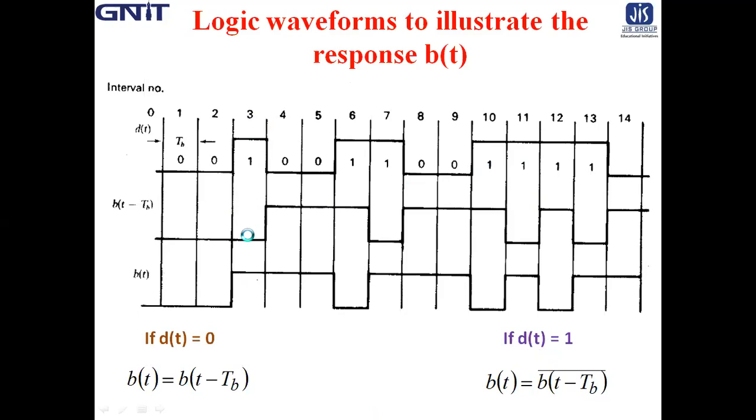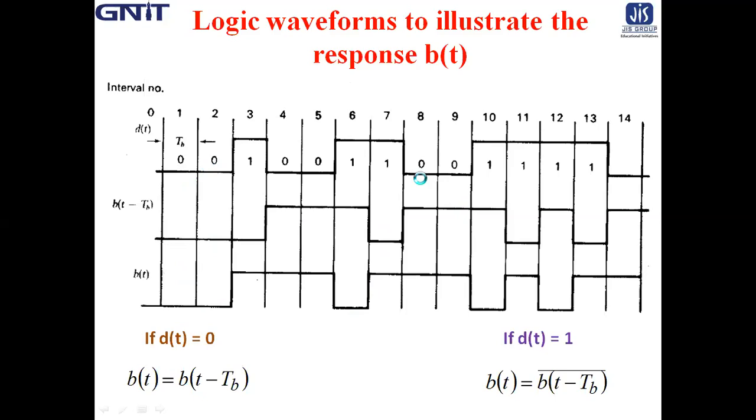Bt minus tb is 0 and bt is 1. In the sixth and seventh bit interval, bt minus tb are 1 and 0. Similarly, bt is 0 and 1, just inverted. But whenever dt is 0, see the first and second interval, bt is same as bt minus tb, both are 0.